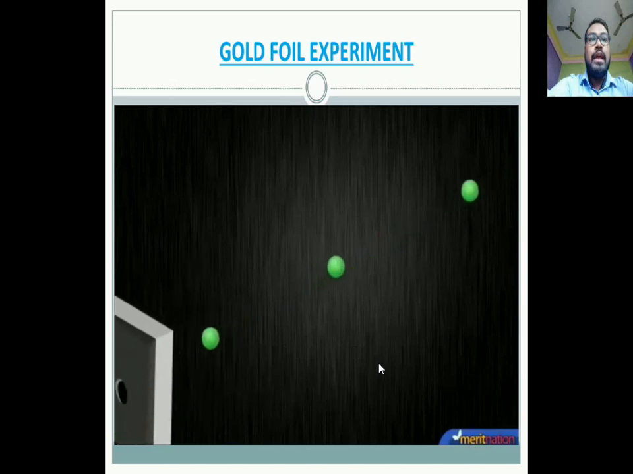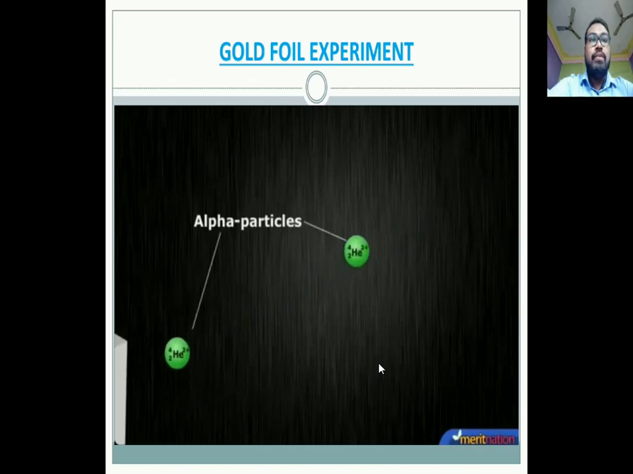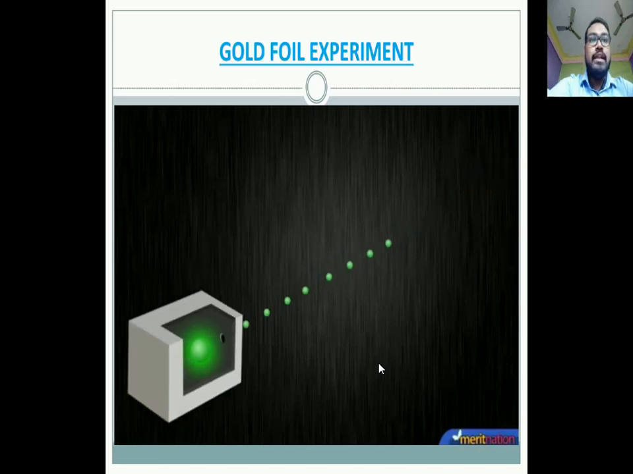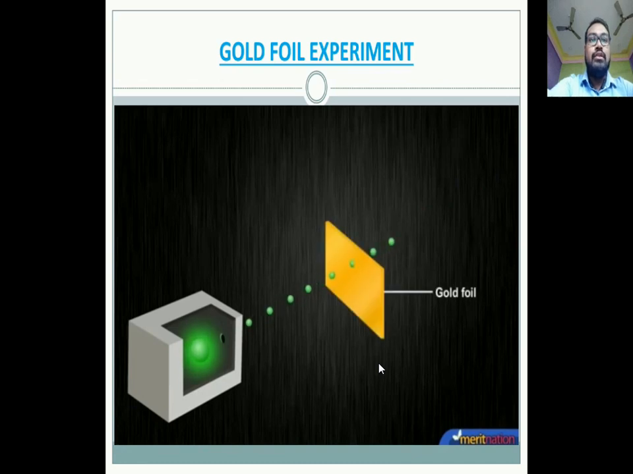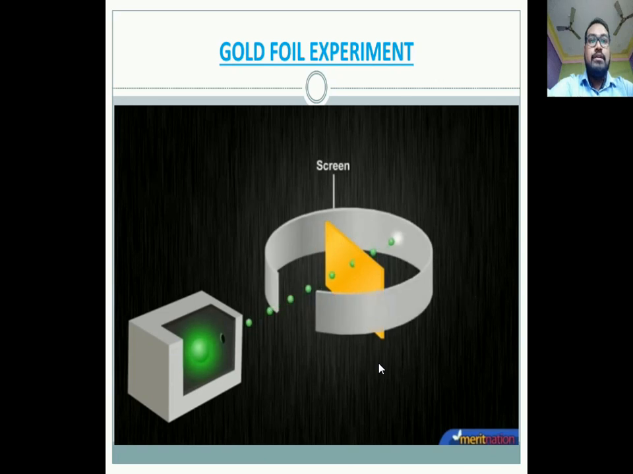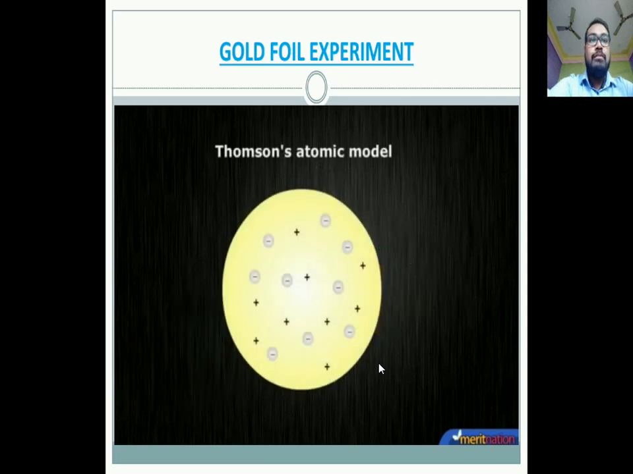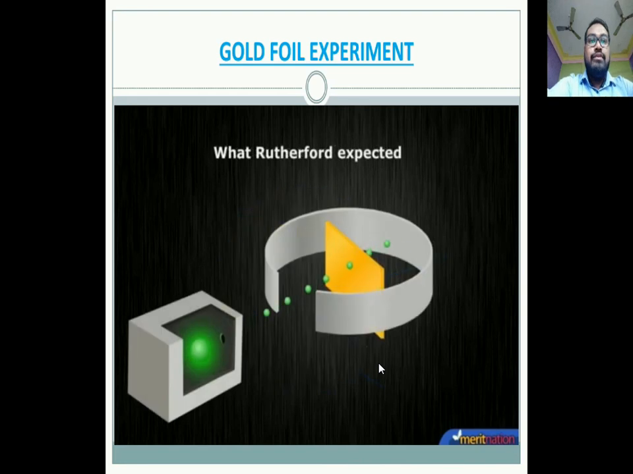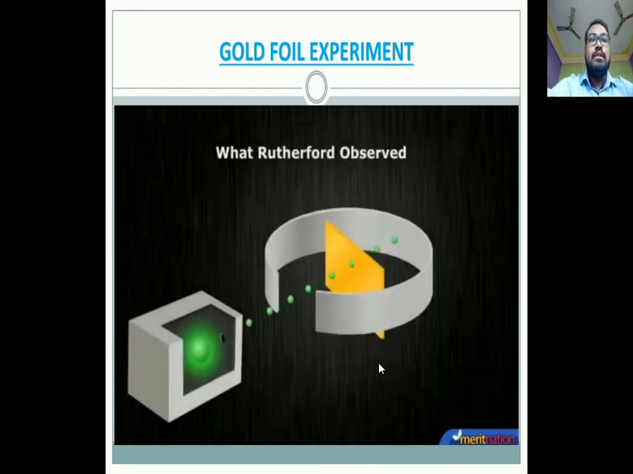While performing the experiment on radioactivity, Rutherford bombarded fast-moving alpha particles on a thin gold foil. This one is the gold foil. He observed the reflection of the alpha particles with the help of a screen. Now, according to Thomson's atomic model, an atom consists of a positively charged sphere with electrons embedded in it. So Rutherford expected that almost all the alpha particles would pass straight and only small deflections would be observed, if there would be any. However, Rutherford got totally contrasting results.